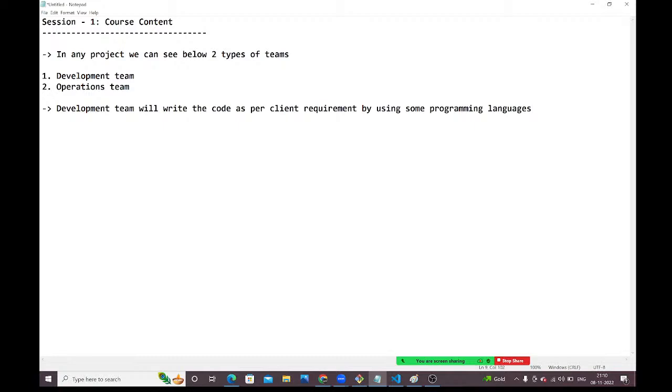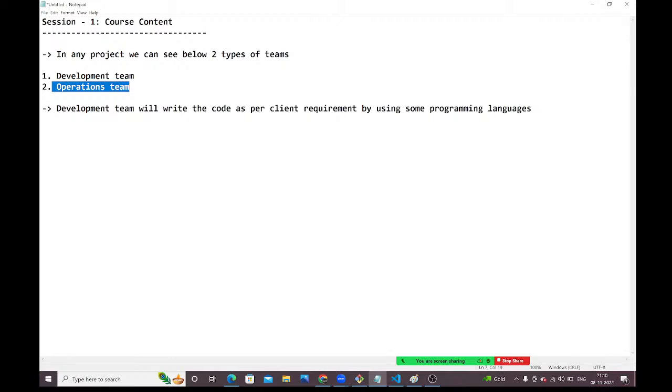Observe carefully. In the companies, we can see two types of teams. One is the development team, second one is the operations team. What will the development team do? They will write the code as per client requirement by using some programming languages. What will the operations team do, guys? We will discuss that.